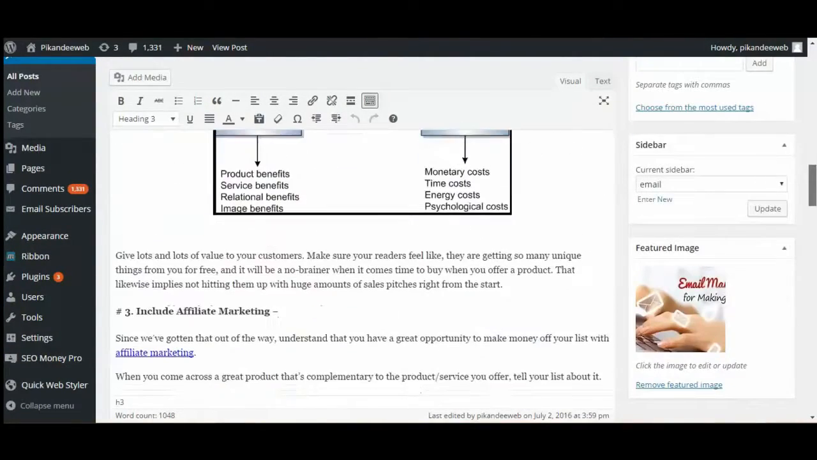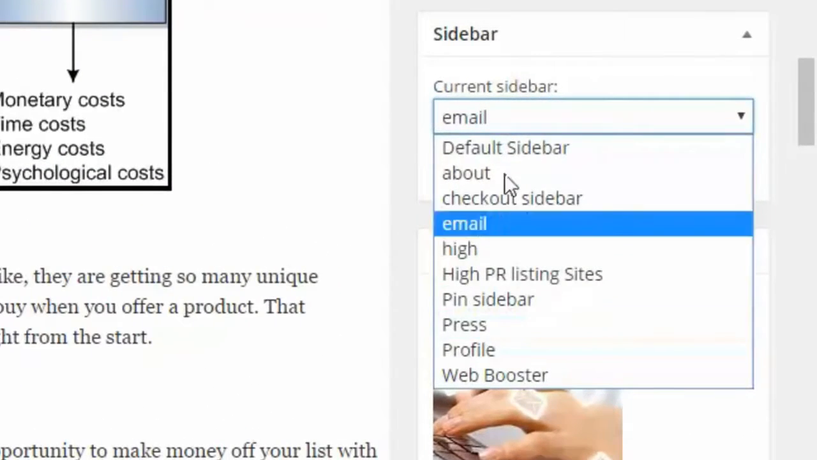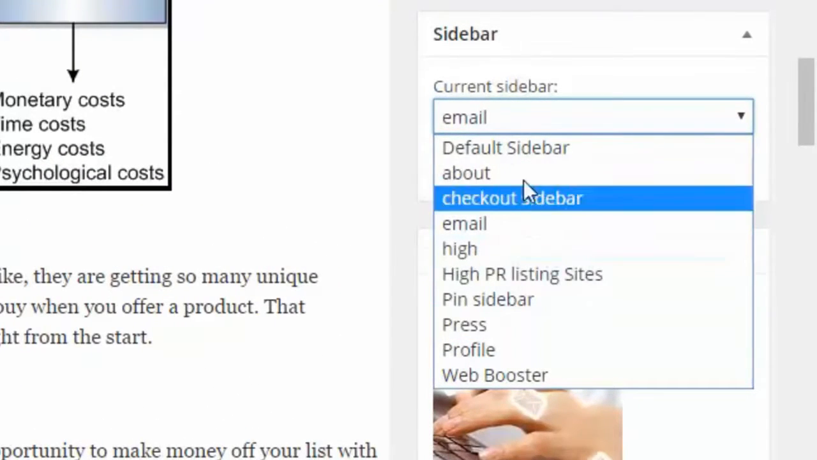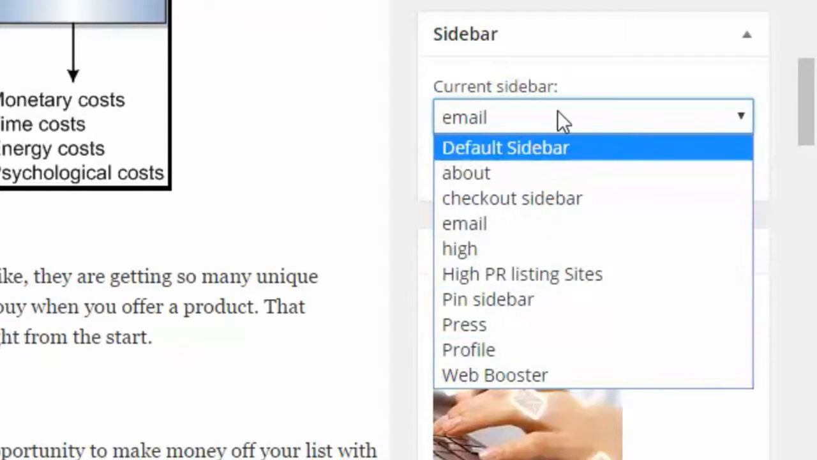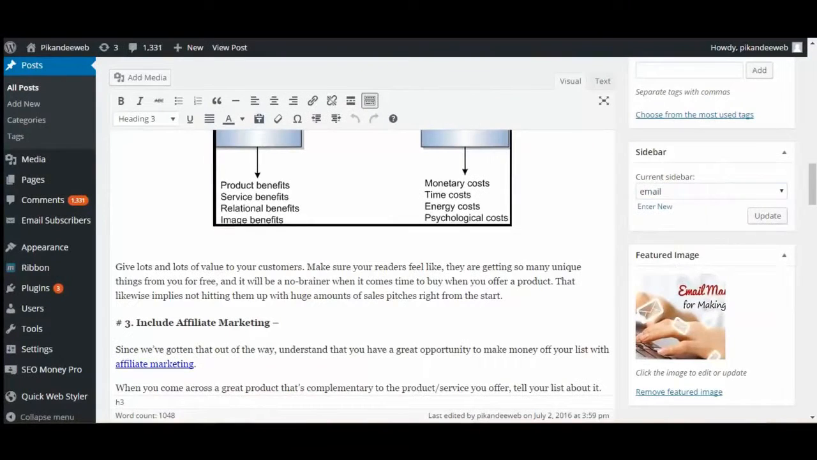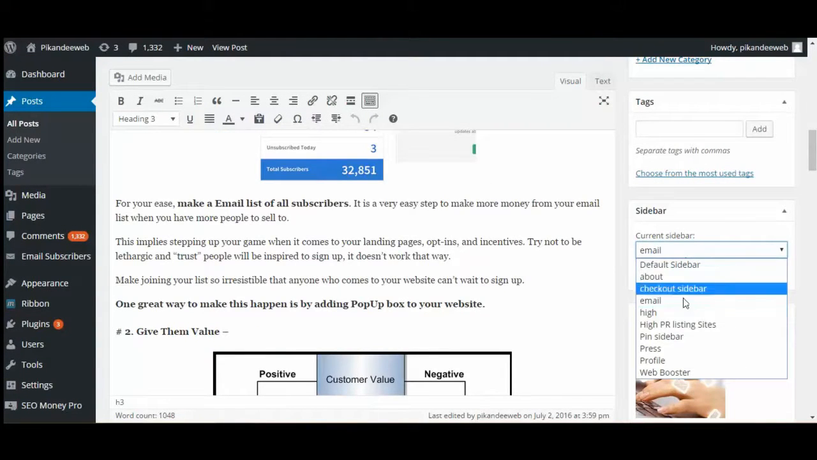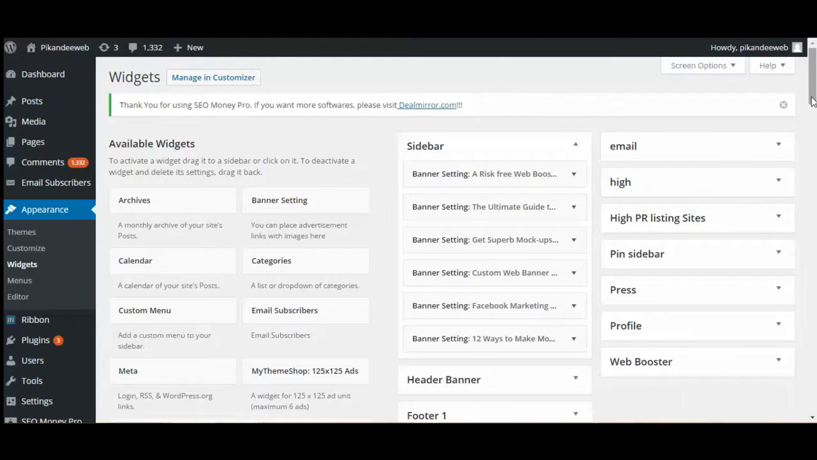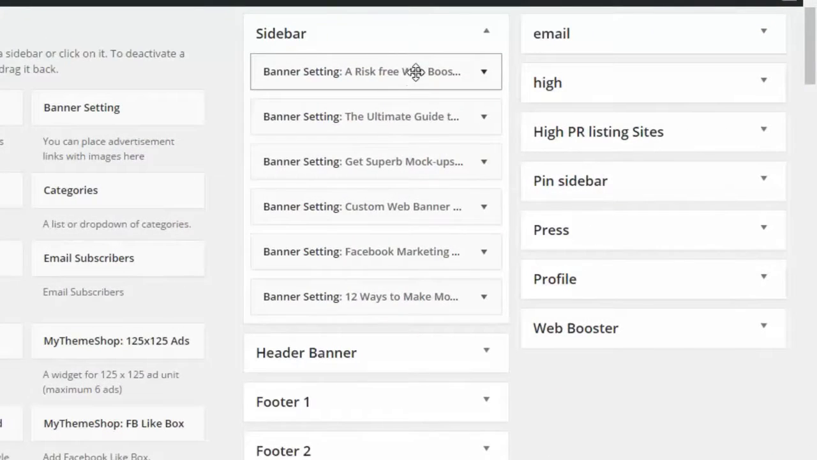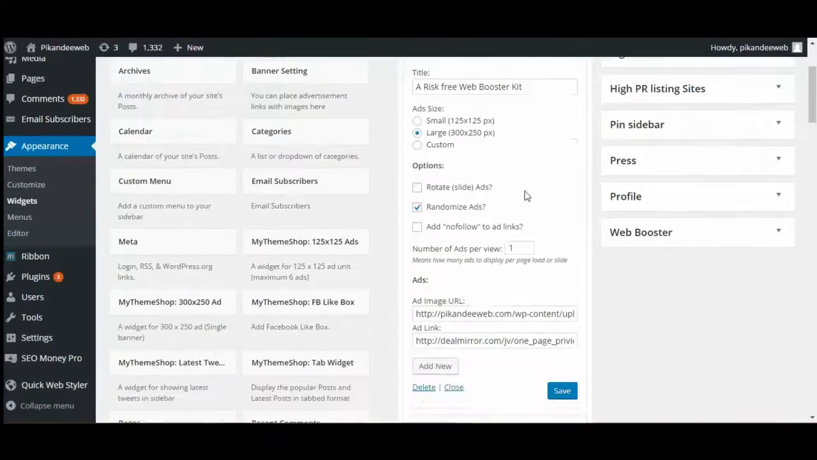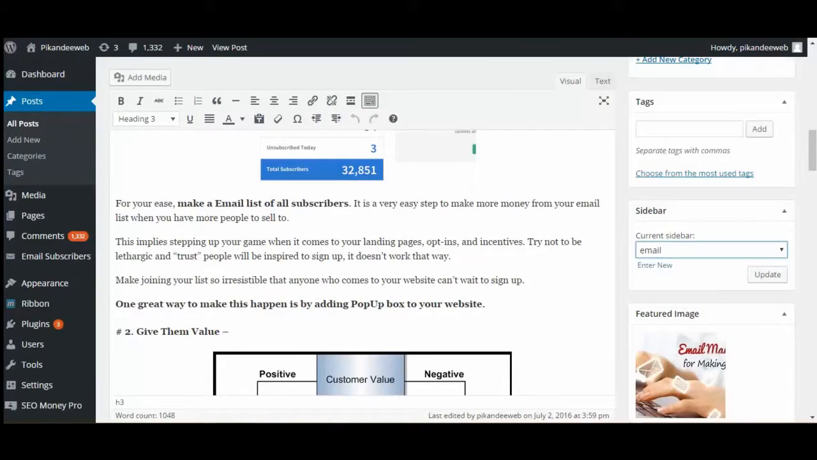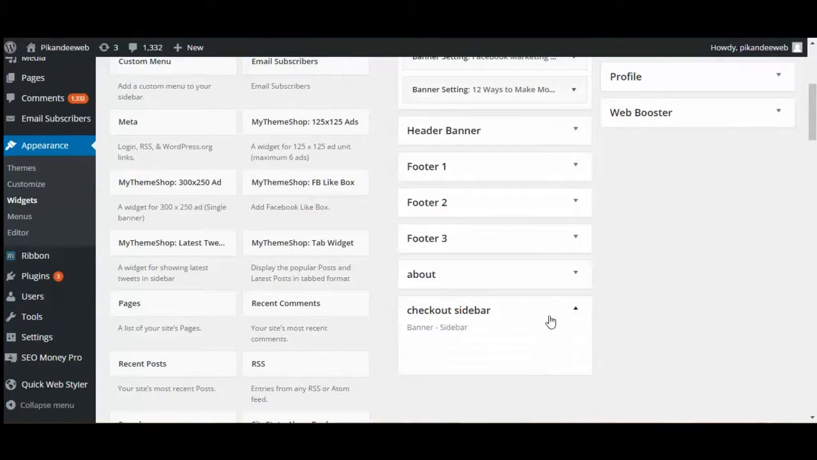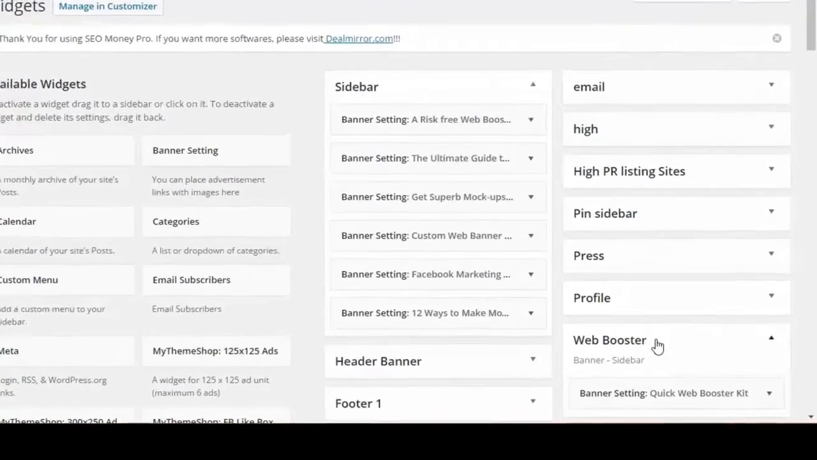Now the next option is for your sidebar. You can directly set different types of advertisements on each and every post. Now I set different options for sidebars. You can directly set advertisements for each option. Just enter your sidebar name and find your banner for each of the four options.